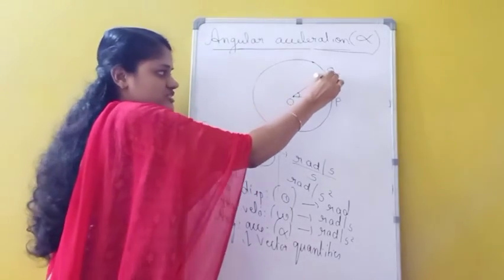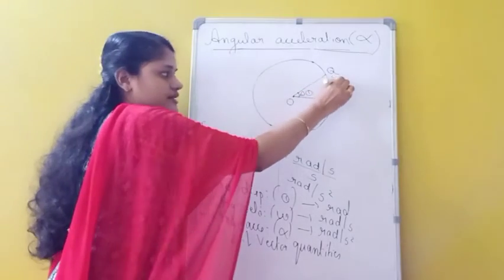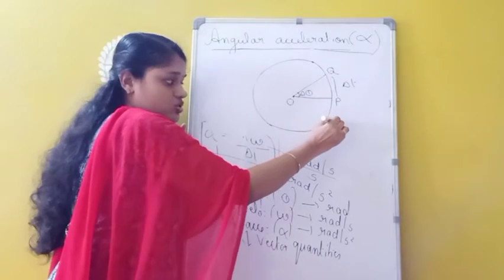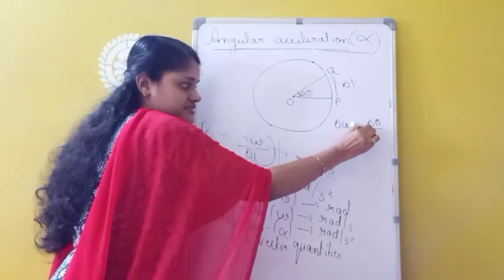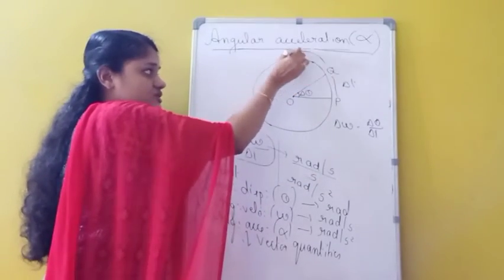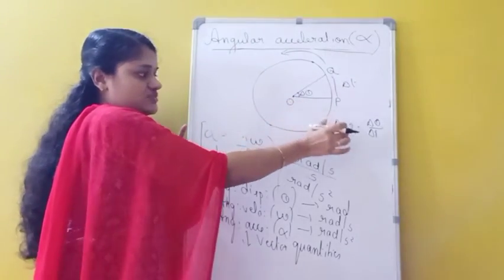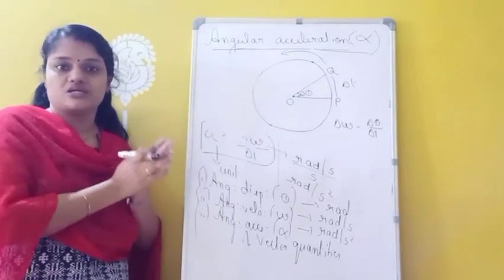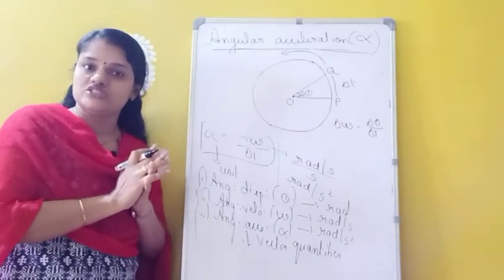Taking this as delta theta and this time interval as delta t, angular velocity omega equals delta theta by delta t. The direction of this is along the axis of rotation, which is the direction of angular velocity as well as angular acceleration.